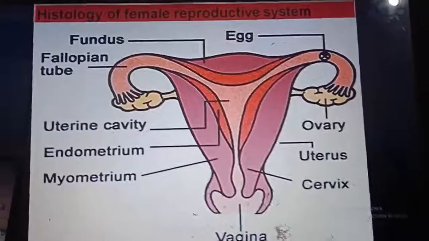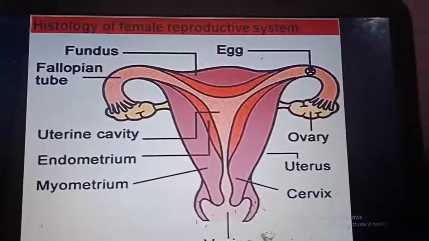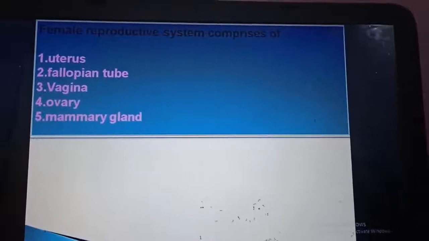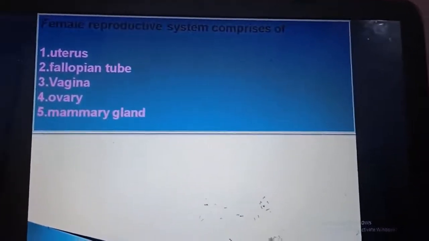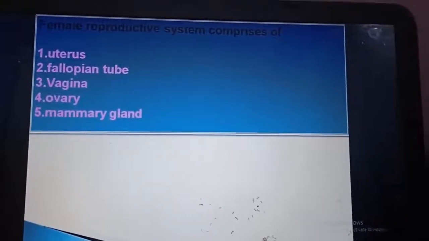Today we will study histology of female reproductive system. Female reproductive system comprises of uterus, fallopian tube, vagina, ovary as well as the mammary gland.